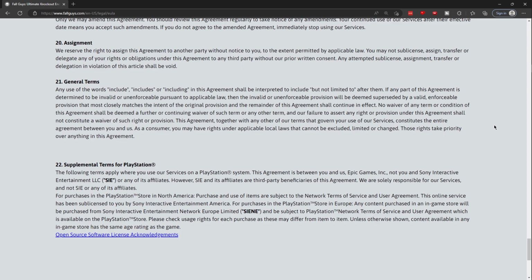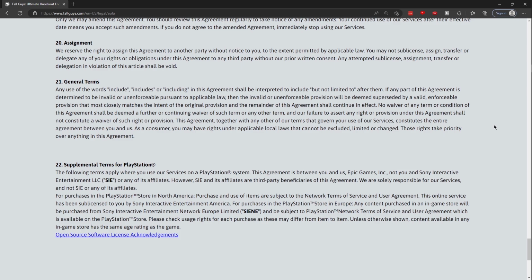22. Supplemental terms for PlayStation. The following terms apply where you use our services on a PlayStation system. This agreement is between you and us, Epic Games Incorporated, not you and Sony Interactive Entertainment LLC, SIE, or any of its affiliates. However, SIE and its affiliates are third-party beneficiaries of this agreement. We are solely responsible for our services and not SIE or any of its affiliates.